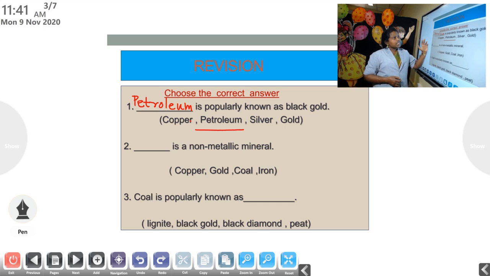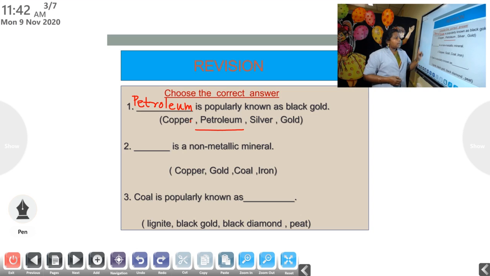Okay, so dash is popularly known as black gold. It is petroleum. Why do we call it black gold? Because it is very important. We can't run our vehicles without petrol, and also various products are made from petroleum. So in our life it plays a very important role, so we call petroleum black gold. So you should remember this, that petroleum is popularly known as black gold. When you hear the word black gold, you should remember the word petroleum.